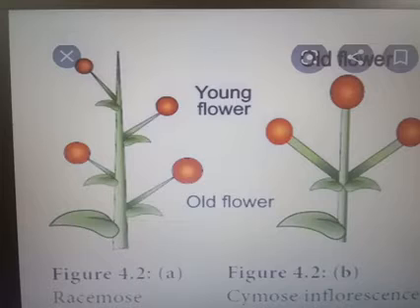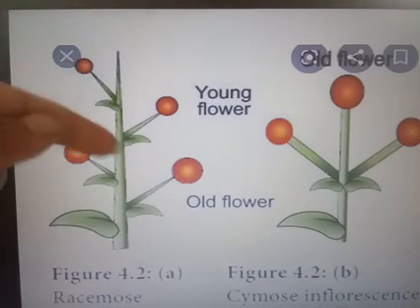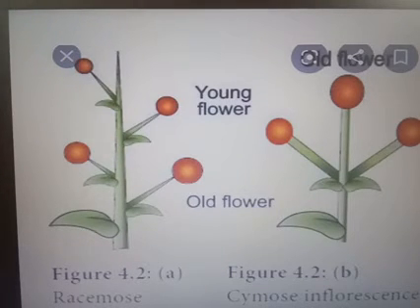Again, I am repeating: inflorescence is of two types, racemose inflorescence and cymose inflorescence. In racemose inflorescence, the axis grows continuously. The flowers show acropetal succession. Acropetal means old flowers are at the base and the young flowers are seen at the top. Examples for this group are Crotalaria and Cassia.